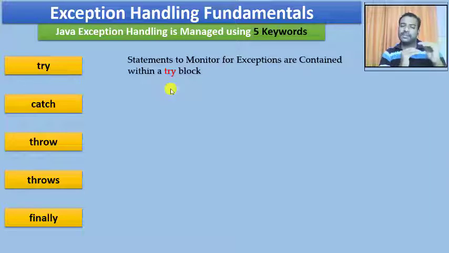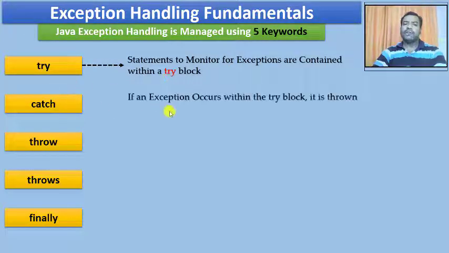This is the specific statement I need to monitor to see whether an exception occurs or not. Hence I need to put this statement within a try block. This is the time I use the try keyword, whenever I want to put a statement or set of statements which I need to monitor.